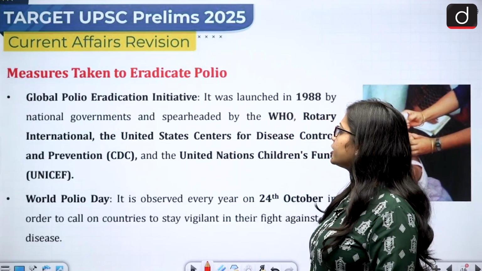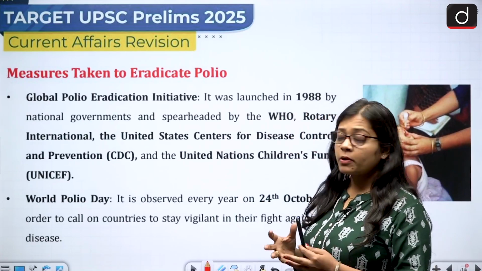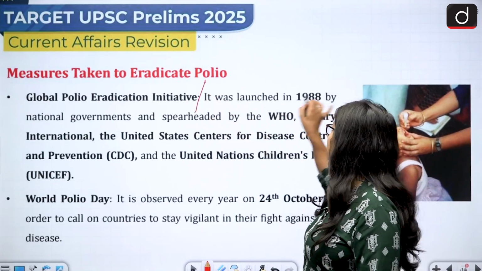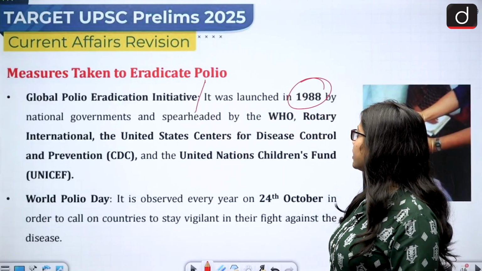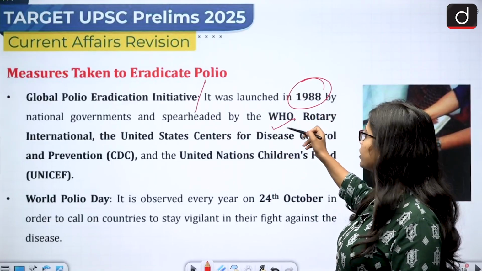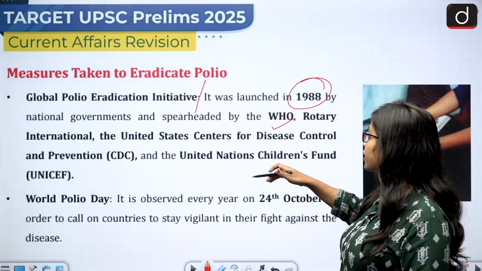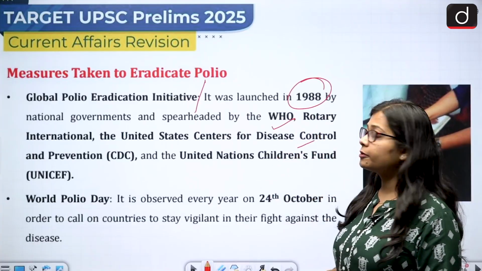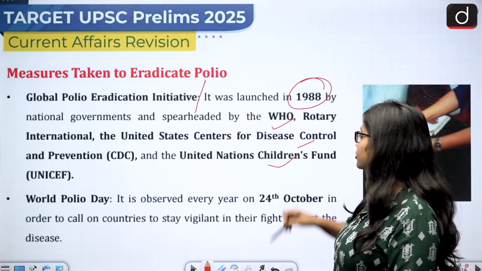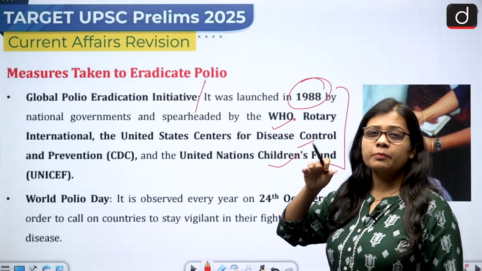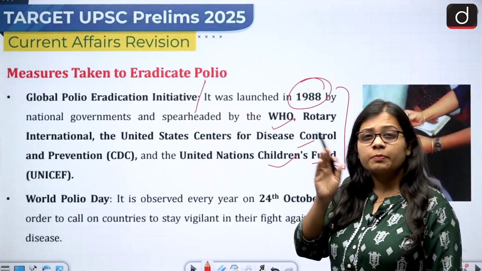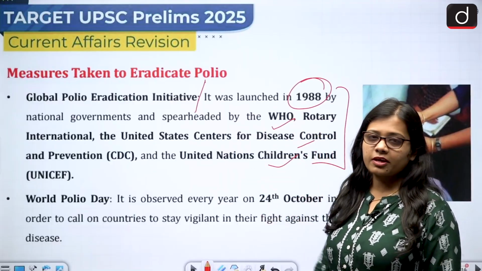Measures taken to eradicate polio, first and foremost, is the Global Polio Eradication Initiative launched in the year 1988 by the national governments, and it was spearheaded by the WHO, Rotary International, United States Center for Disease Control and Prevention, and the United Nations Children's Fund. Important point, because the initiatives are basically asked in the examination and specifically with regard to the mains examination.